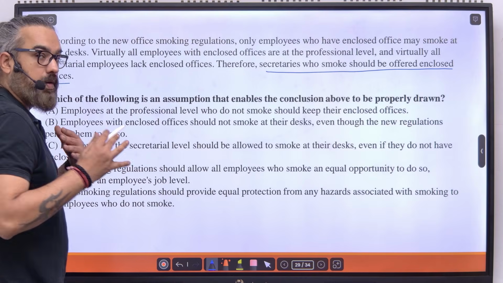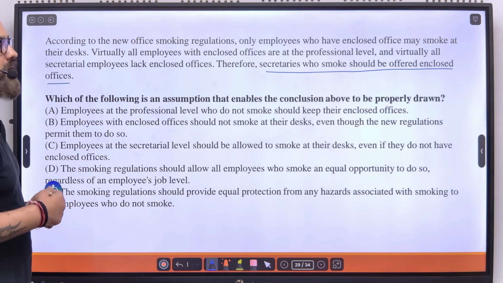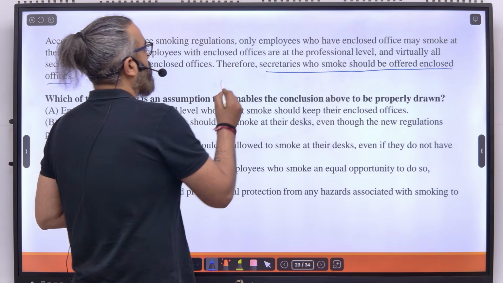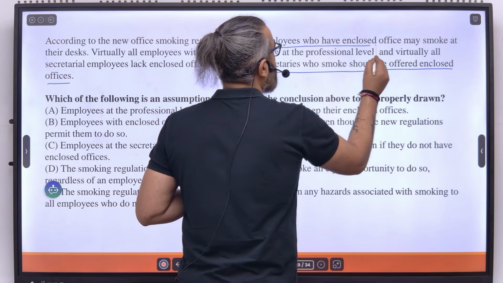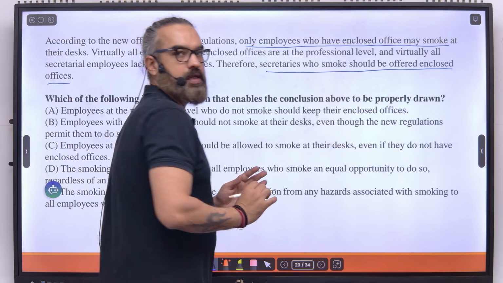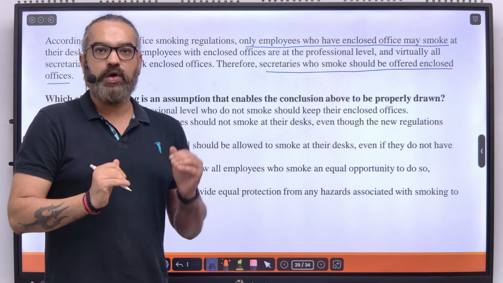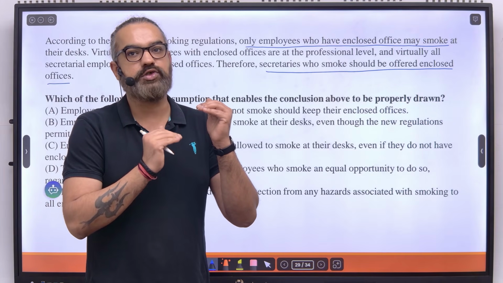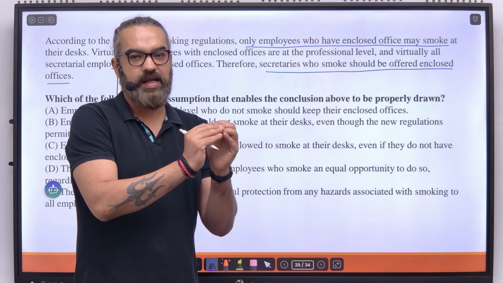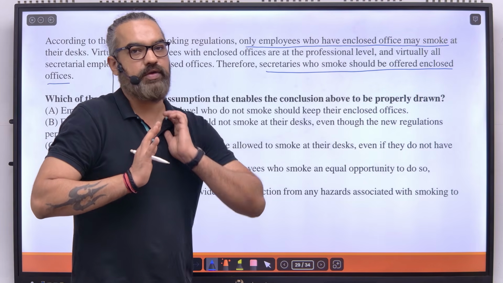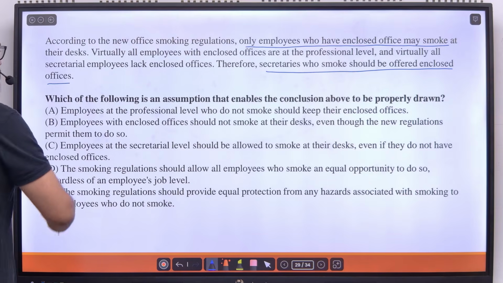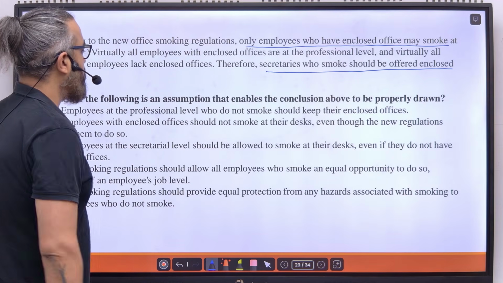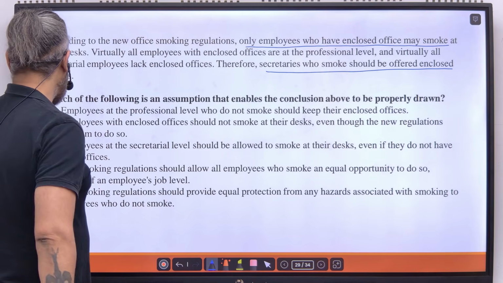Okay. And what do we have as our premises or facts? Only employees who have enclosed office may smoke. If I consider these two things, only employees who have enclosed office may smoke, that's why secretaries who smoke should be offered enclosed offices. I think I've made this amply clear. I think you've already found what the assumption is. Which of the following is an assumption that enables the conclusion to be properly drawn?